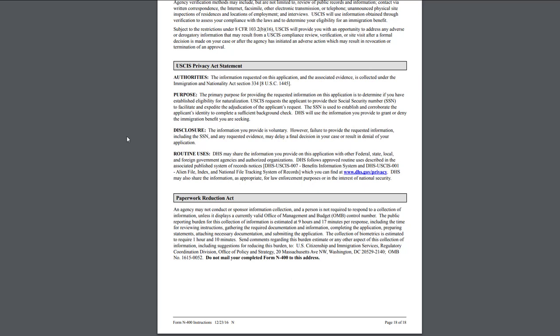Besides that, the only thing I would mention is whenever you go to your biometrics appointment, this is going to be a nice one because, let me grab this booklet that I have in front of me. This is going to be a nice biometrics appointment compared to all the other ones that you've done before, because everyone knows that you are applying for naturalization. Everyone congratulates you for finally reaching that point, and you will receive a booklet that is called Learn About the United States, Quick Civics Lesson for the Naturalization Test.